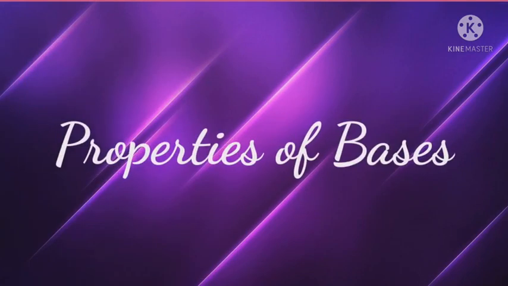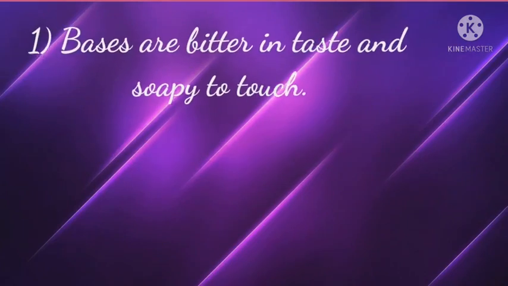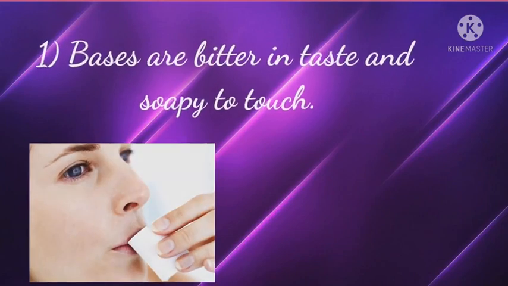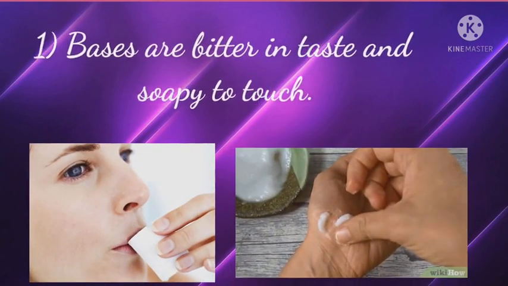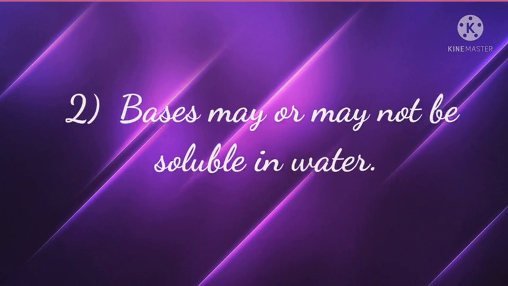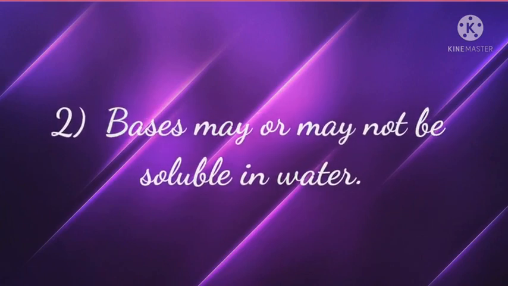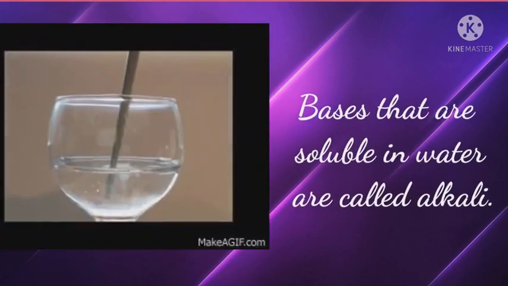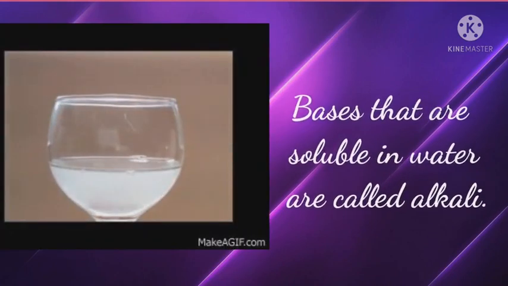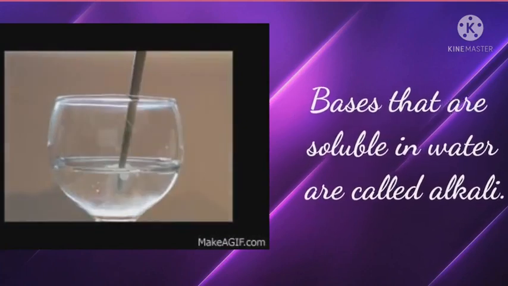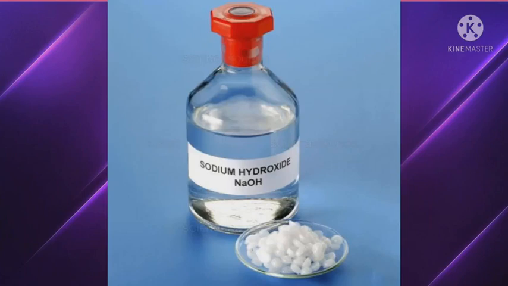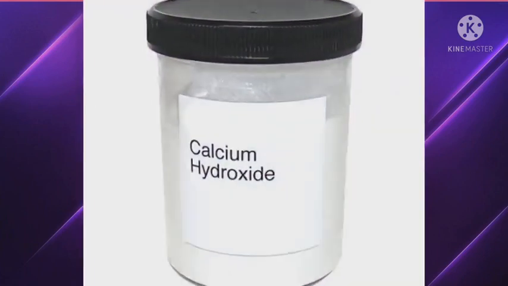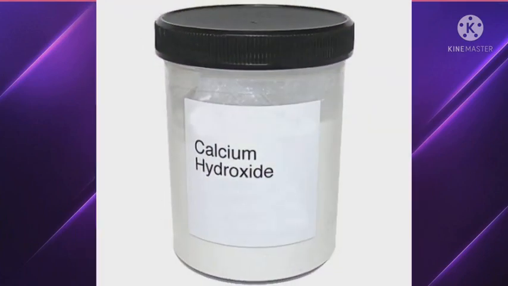Now let us discuss some important properties of bases. First, bases are bitter in taste and soapy to touch. Second, bases may or may not be soluble in water. Bases that are soluble in water are called alkali. For example, sodium hydroxide, potassium hydroxide and calcium hydroxide.